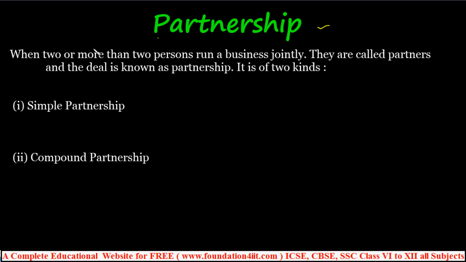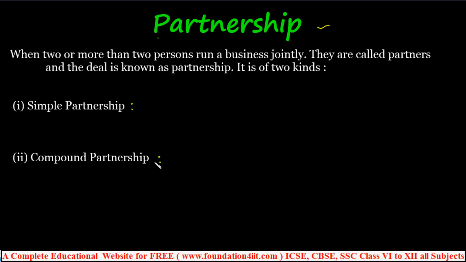Partnership is when two or more persons run a business jointly. So one small definition I just typed here. They are called partners, the persons who join and run the business. And the deal is known as partnership. And it has two types: one is the simple partnership and one is the compound partnership.